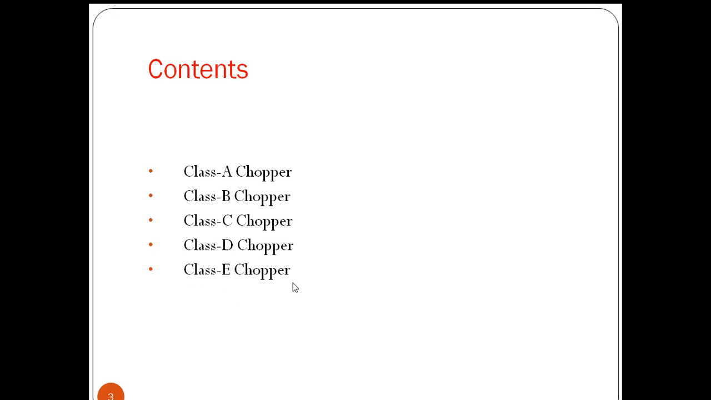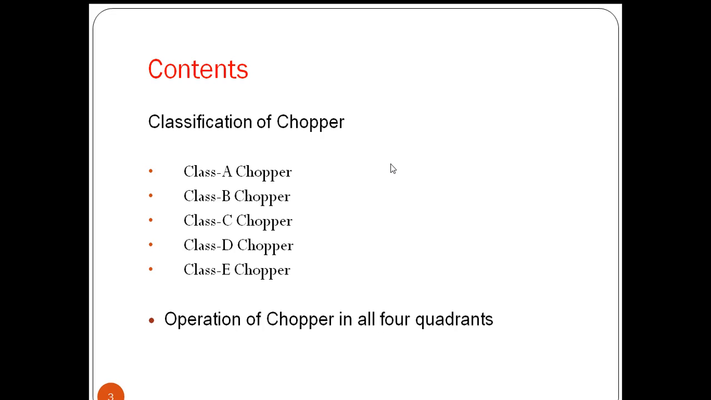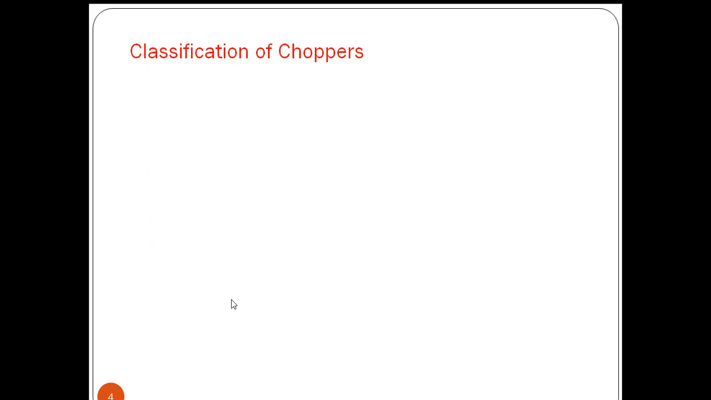Like that we are going to see. In class E chopper, we are getting operation in all the four quadrants: first quadrant, second quadrant, third quadrant and fourth quadrant. We are going to see this classification of choppers based on the output voltage and the output current we are getting through the choppers. This class E chopper is also called the four quadrant chopper because we are getting operation in all the four quadrants.